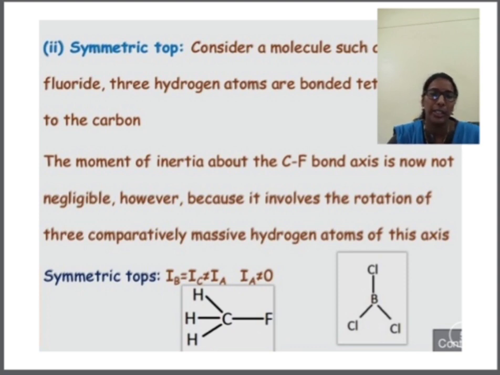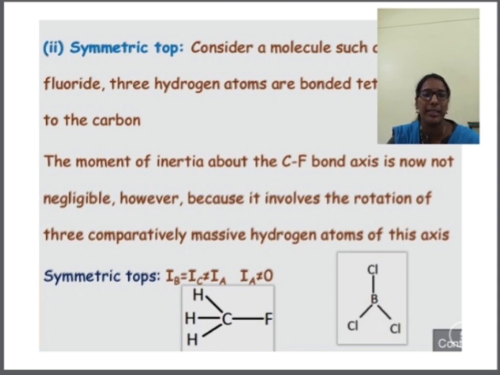End over end rotation in the plane of the paper and end over end rotation at a right angle. So the moment of inertia related to both kinds of rotations are equal. Only what is different here is that IA is not equal to 0. That is, the moment of inertia related to the rotation along the bond axis is not equal to 0. So this is the symmetric top.